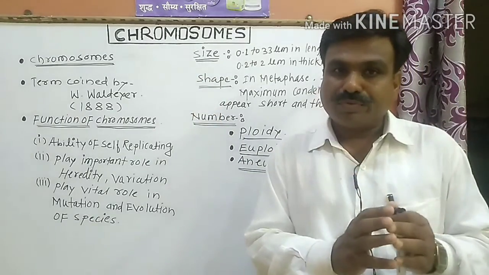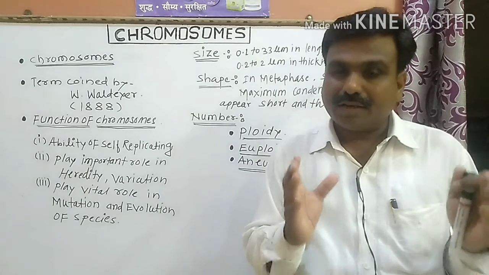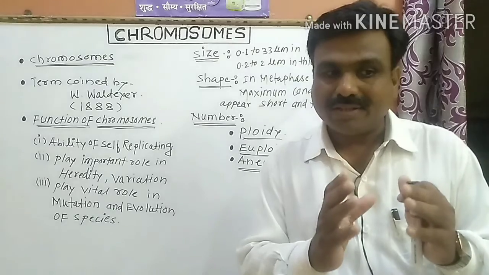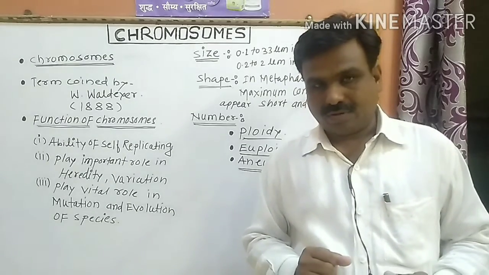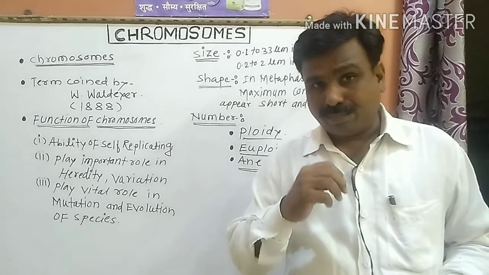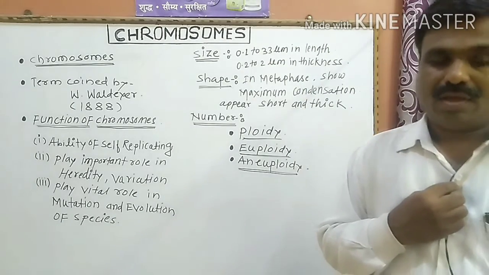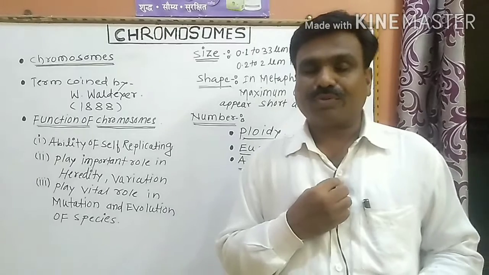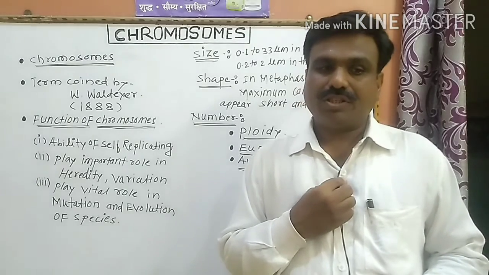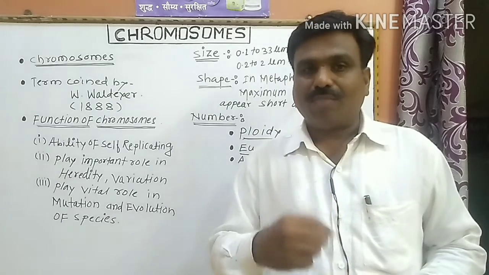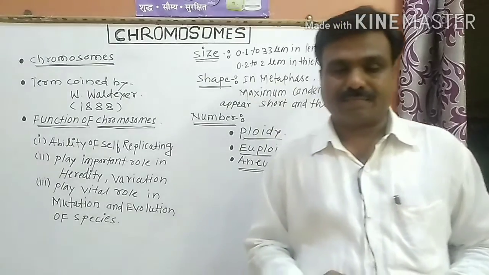The chromosomes, you know, are filamentous bodies present in the eukaryotic nucleus, and the chromosomes vary from species to species.